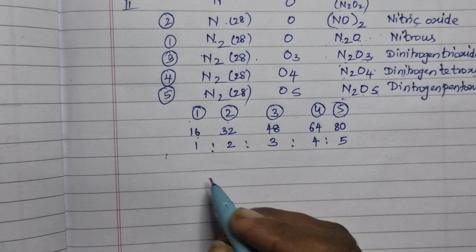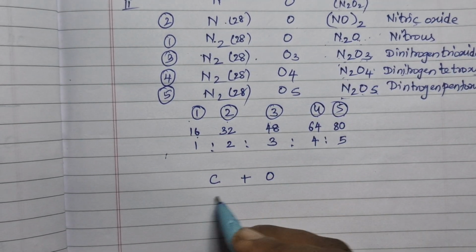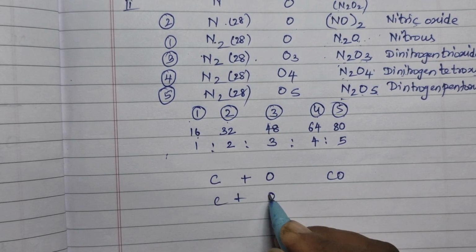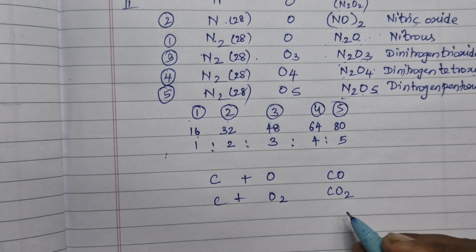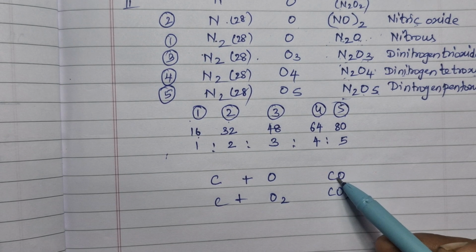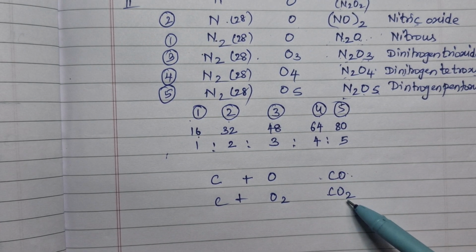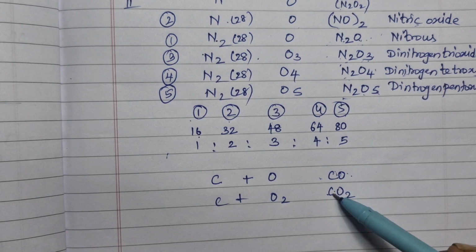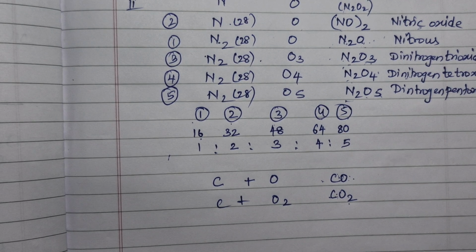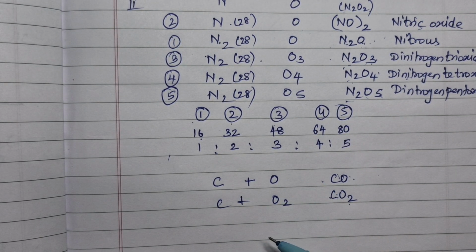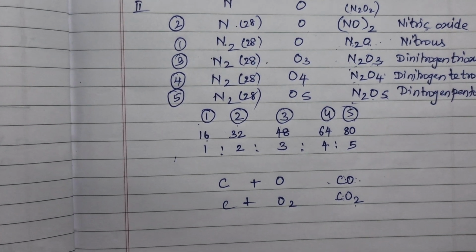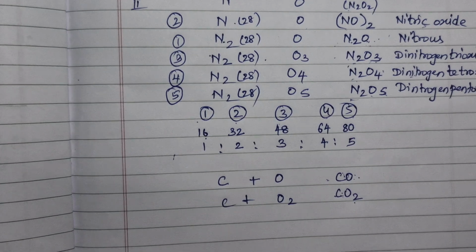I can give you one more example, say carbon and oxygen. Carbon and oxygen combine to form two kinds of compound. One is carbon monoxide and another, carbon dioxide. I am not going for balancing. Please don't mistake it that I am not balancing. You have to understand the concept. Balancing can be learned later also. Carbon is fixed, 12 u, 12 u, and oxygen here 16, 32, same as the case of water and hydrogen peroxide. So, the mass of one element combining with the fixed mass of another element bear a simple ratio. Thus, the law of multiple proportion is explained.